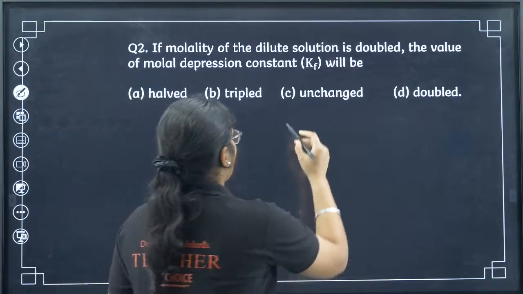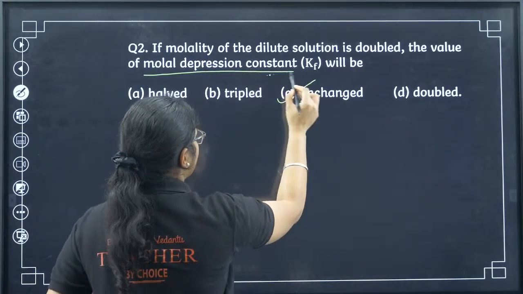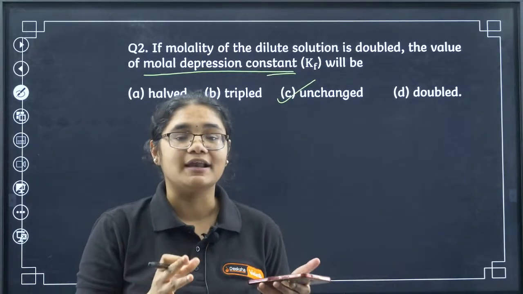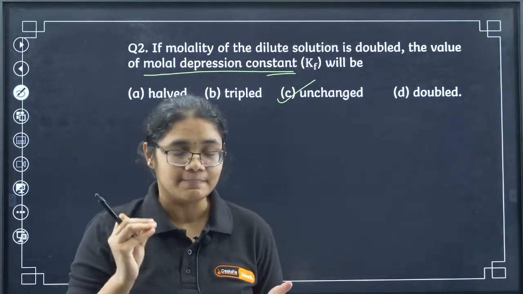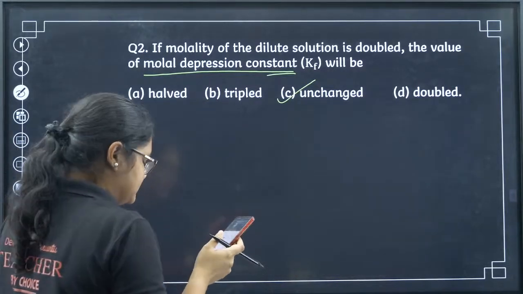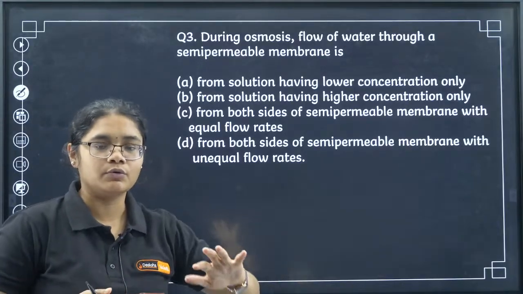Question 2, option C, unchanged, yes, absolutely correct. So remember, Kf is a constant value. Constant value means it doesn't depend on anything, it does not change with the molality. So here the correct answer is option number C. I want everyone to participate here. All the students should answer. Please, everybody should answer whether you know or not.